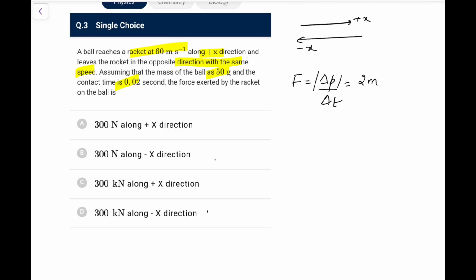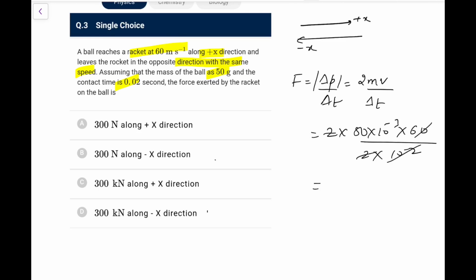Delta p I can write as 2mv because the direction is reversed, upon delta t. So that is 2 into 50 into 10 to the power minus 3 into 60, upon 2 into 10 to the power minus 2. So the 2 and 2 cancel, the 10 to the power minus 2 and 10 to the power minus 3 cancel, so this would be 300 Newton.